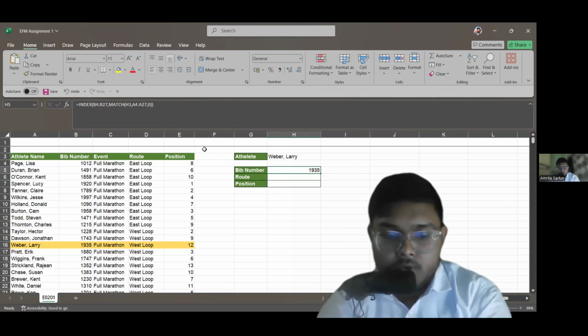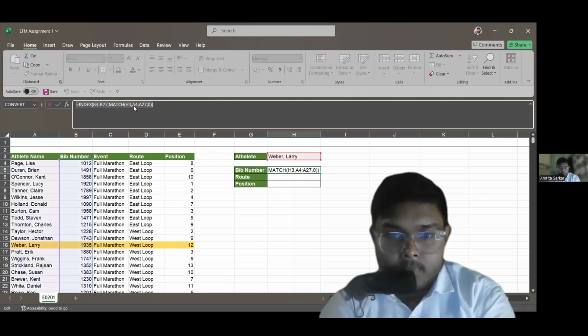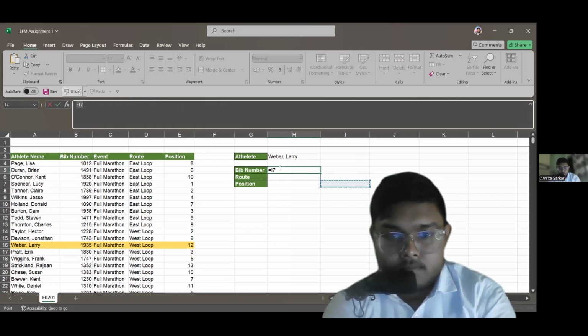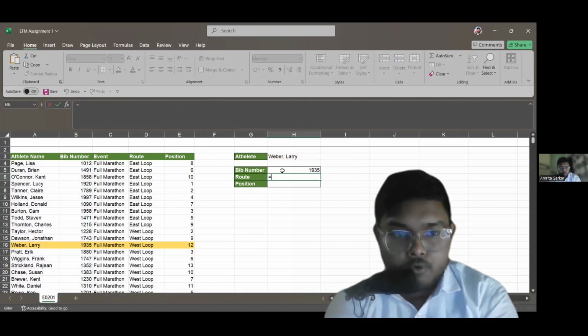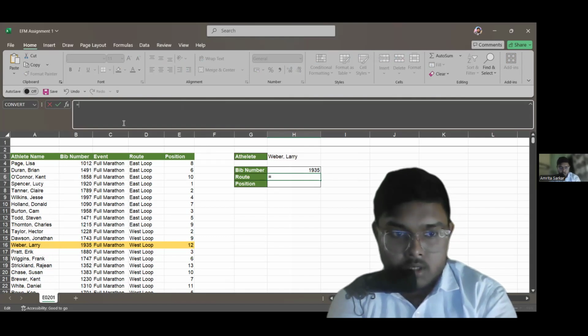Now I will do the same thing with root and position. To get the root, again I will use INDEX.